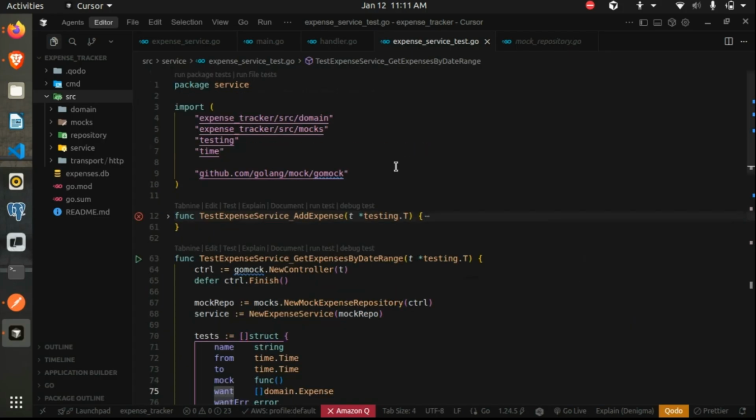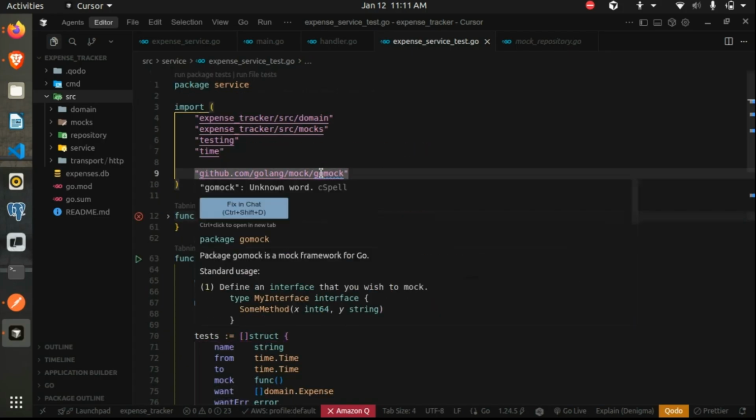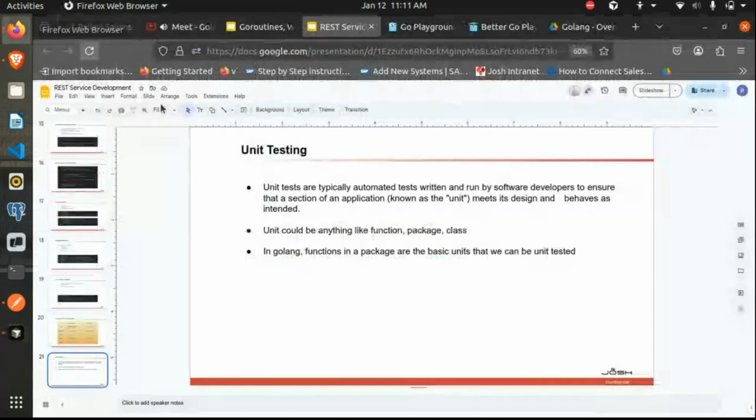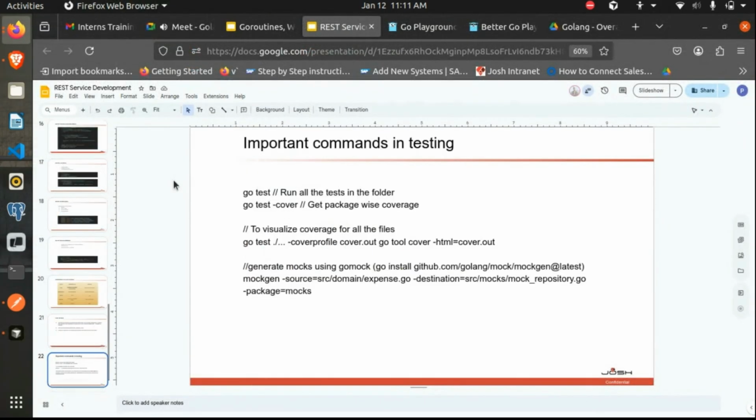So actually I've used the Go mock package over here. There are multiple packages; Mockery is one of them. So I've mentioned the commands over here which you will need. If you are using the Go mock package, this is the command which we use to actually generate those mocks.